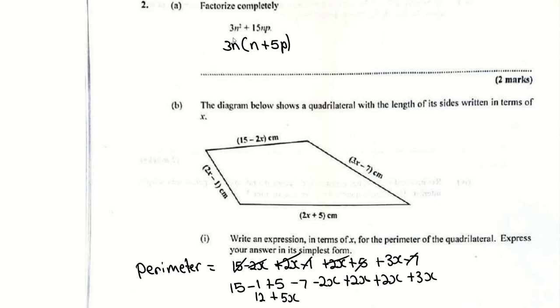So 3n squared and 15np, what do they have in common? What could go into 3 and 15? 3. What could go into n squared and np? n. So 3n by n plus 5p would be your answer.